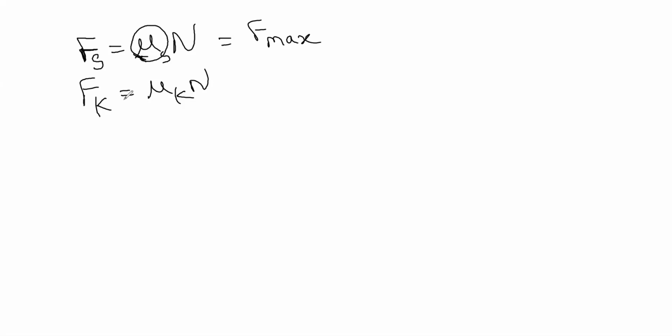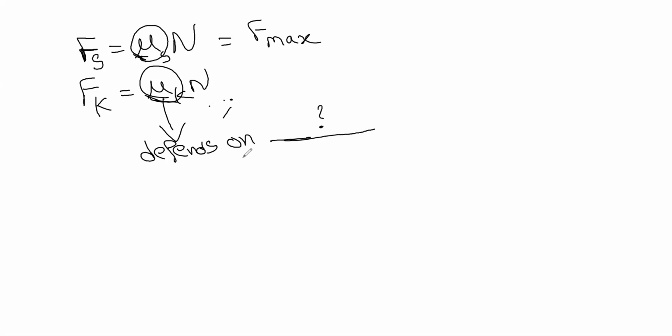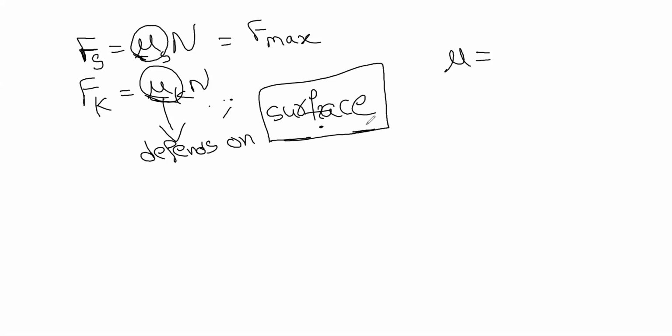The coefficient of friction. What does mu depend upon? As I told before, this mu is the coefficient of the roughness or smoothness of a surface. It only depends upon the surface. If the surface changes, then only the mu changes. Otherwise, the mu is the same all over the surface.